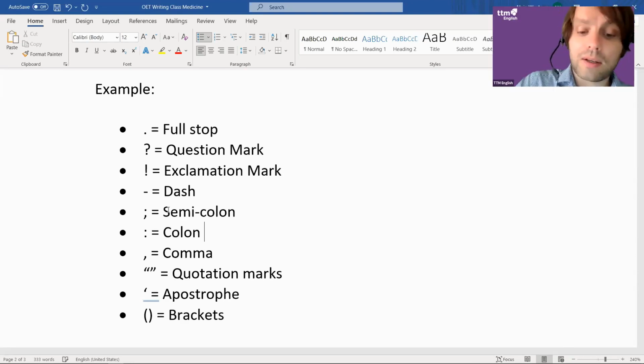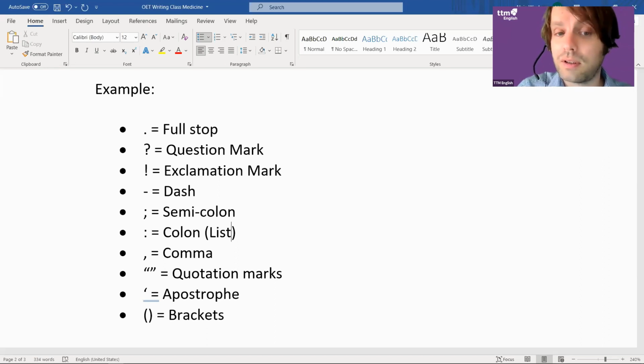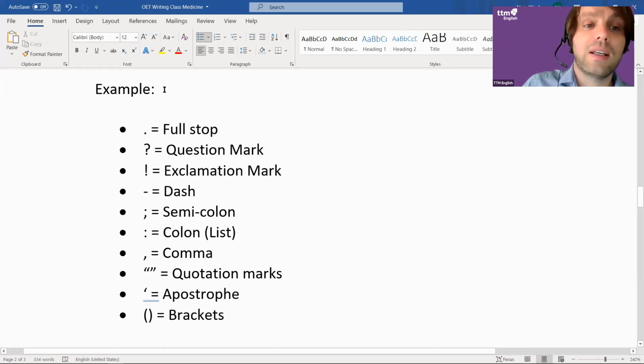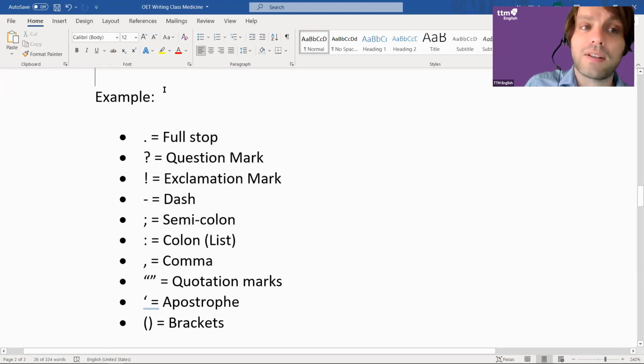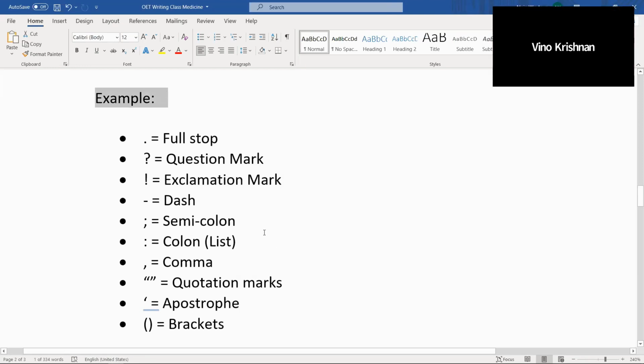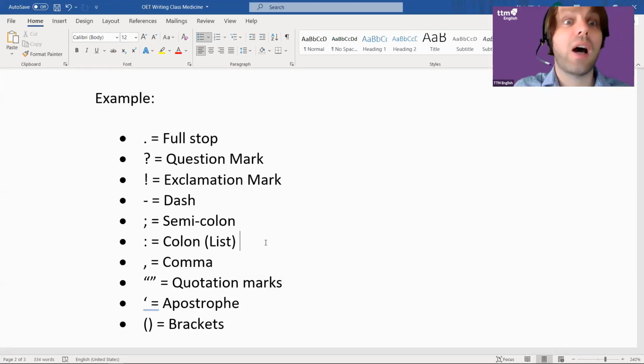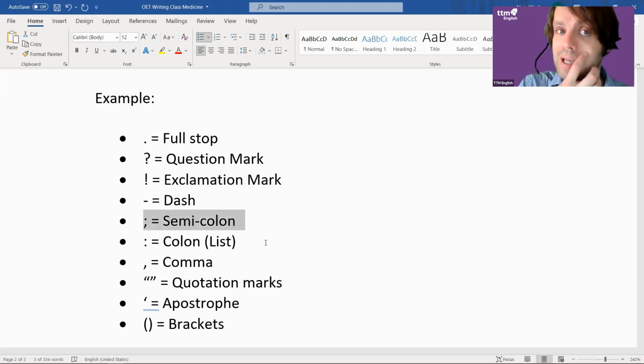Okay, so colons are usually used, look, there are many ways you can use them, but it's usually for a list, right? I bought, and then usually when we're listing things. Look, you can see my colon here: examples, colon. That means all of these are like lists of this. It's like such as. Can we use this for medication, like amoxicillin, erythromycin? I would say don't use the colon in OET. You don't need it. I'm not saying you can't. It is possible, but it's not the style that I see. It's not usually necessary. Same with the semicolon. You don't really need the semicolon.